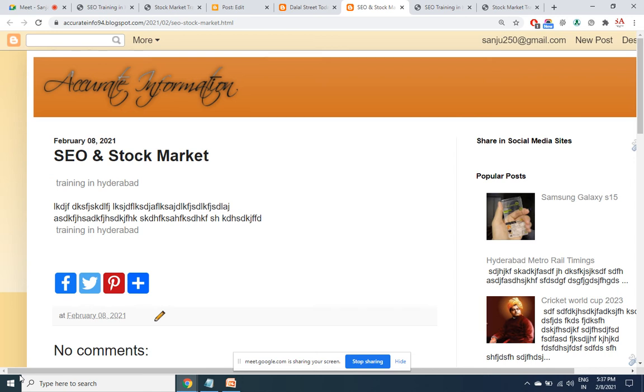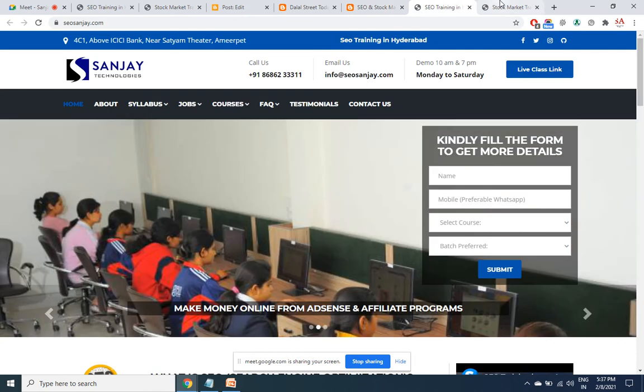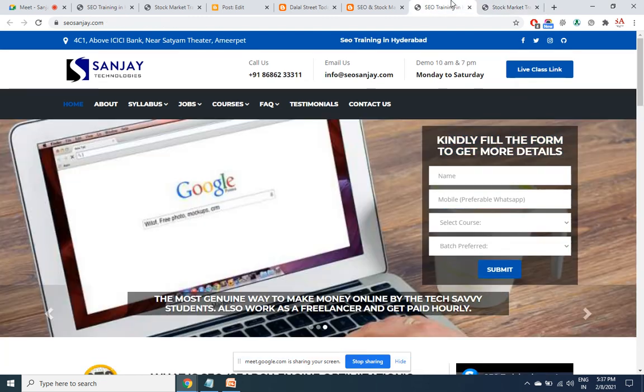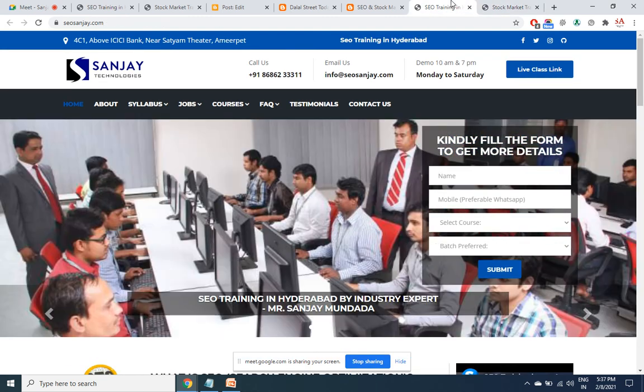But what is the purpose of this? What is the point of getting backlinks for 2 different pages for the same keyword? We are making our own pages fight among themselves. This page is fighting with this page to come on top. This page is fighting with this page to rank on top. What is the use?